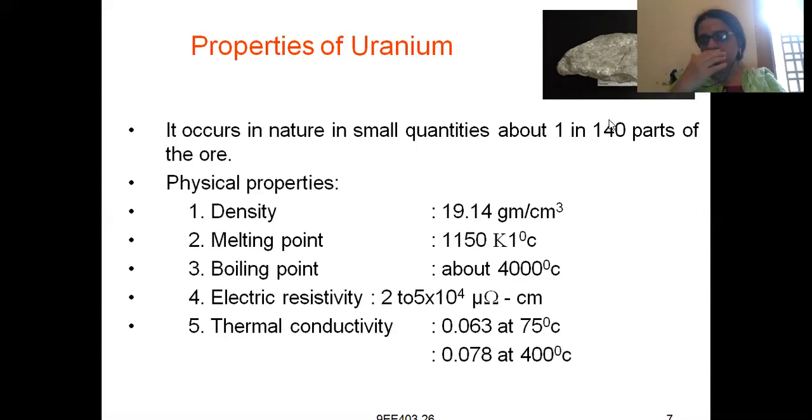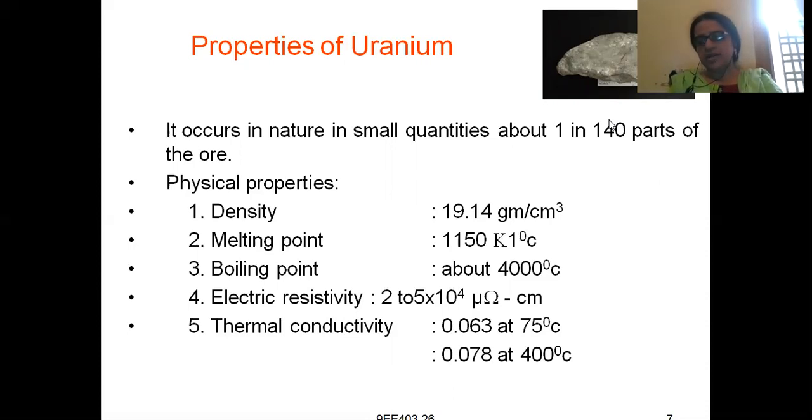By seeing uranium in a crude form, what are the physical properties which we have, like its weight, its volume, its density, boiling point, melting point? All this we will try to study now. The density of our uranium is 19.14 gram per centimeter cube. Density is mass by volume. So per centimeter cube you have 19.14 grams.